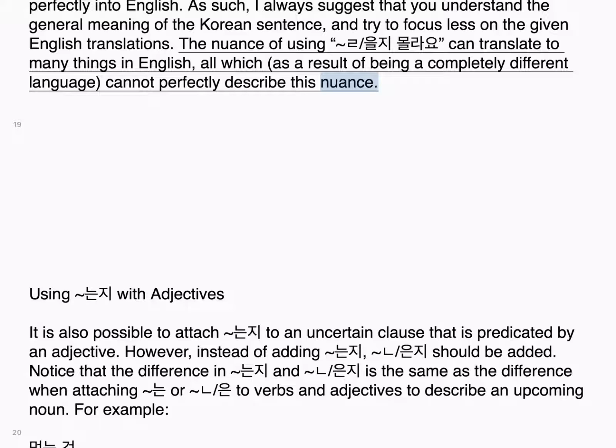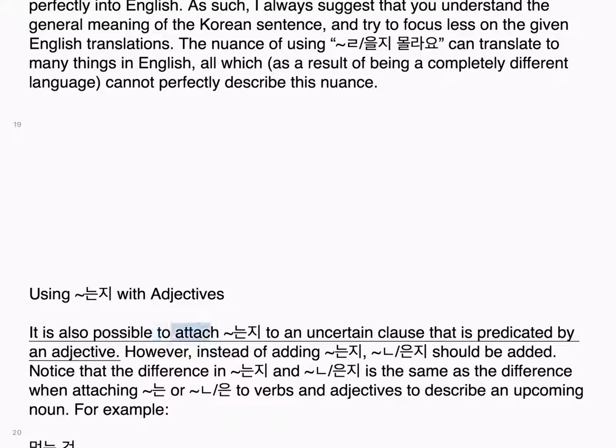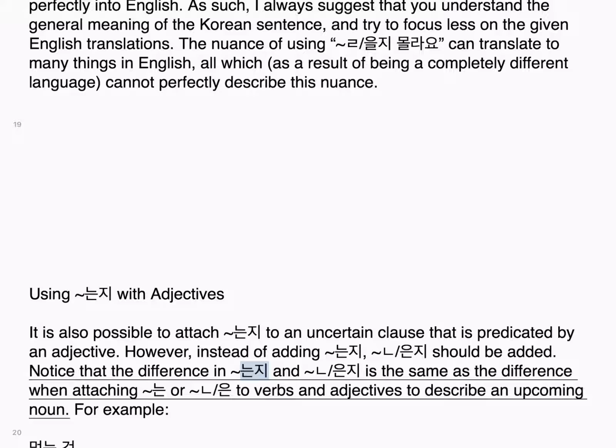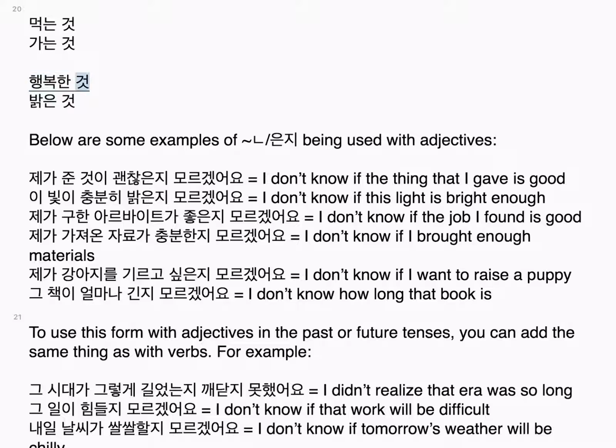Using 는지 with adjectives, it is also possible to attach 는지 to an uncertain clause that is predicated by an adjective. However, instead of adding 는지, ㄴ지 or 은지 should be added. Notice that the difference in 는지 and 은지 is the same as the difference when attaching 는 or 은 to verbs and adjectives to describe an upcoming noun. For example, 먹는 것, 가는 것, 행복한 것, 밝은 것.